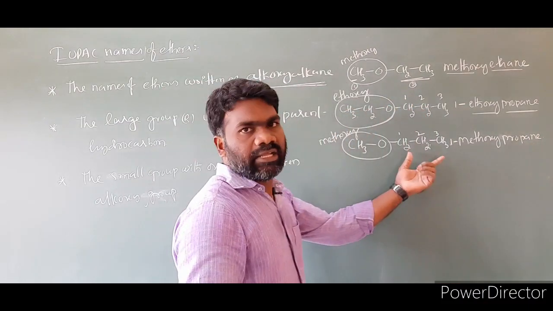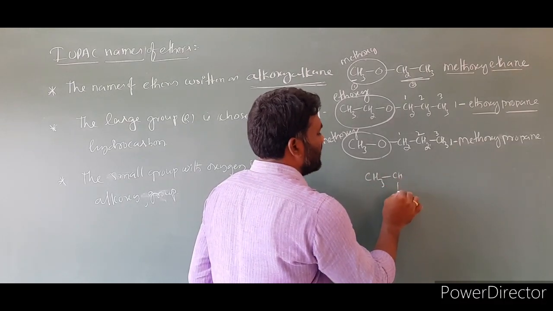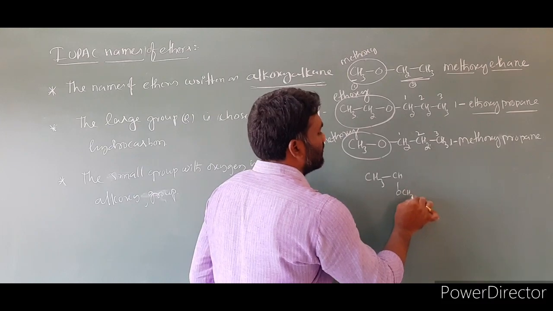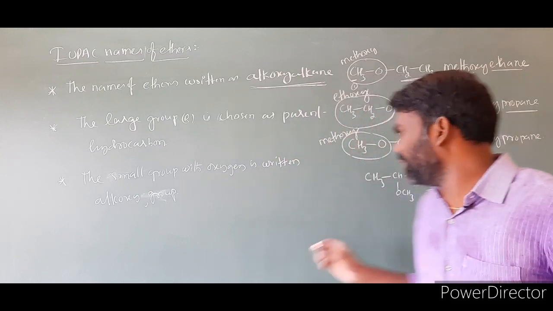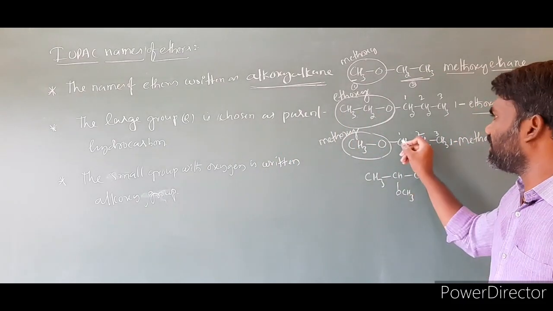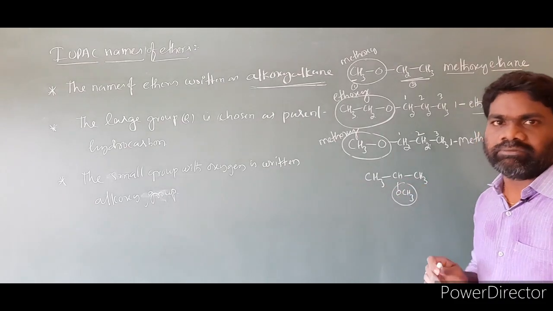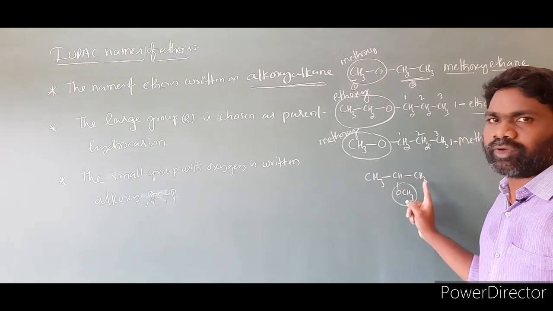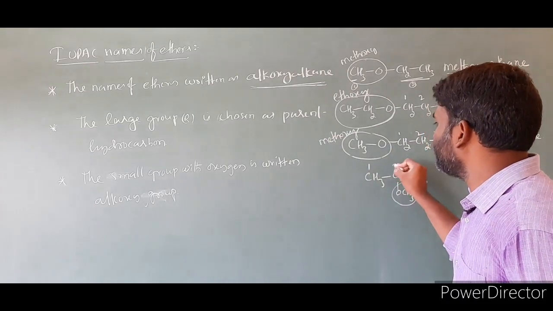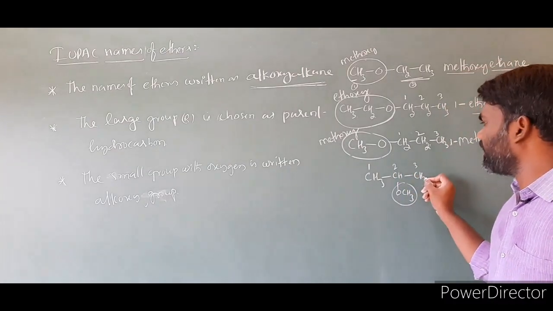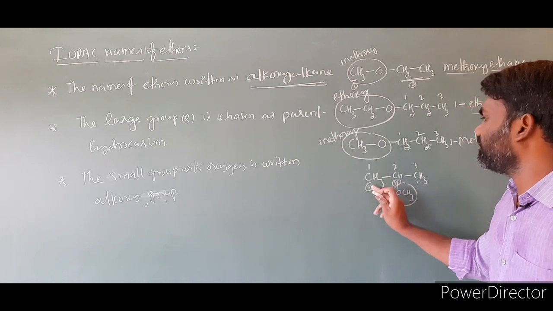The same molecule I will arrange in a different way. Suppose I am taking the molecule like this: CH3CHOCH3. These two molecules are similar, but I changed the position of the alkoxy group. Then what is the name of this compound? We have to give numbering from one end to the other end so that the substituent gets the lowest number. That rule we already know very well. So this is number 1, this is number 2, this is number 3. And giving numbering from this direction, 1, 2, 3, here also we get the same numbering.